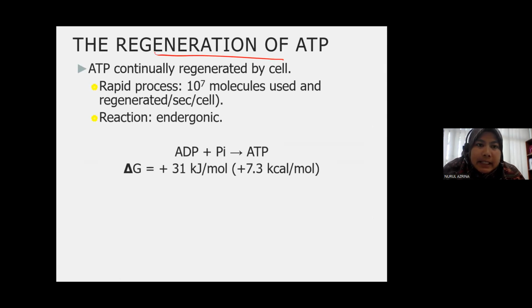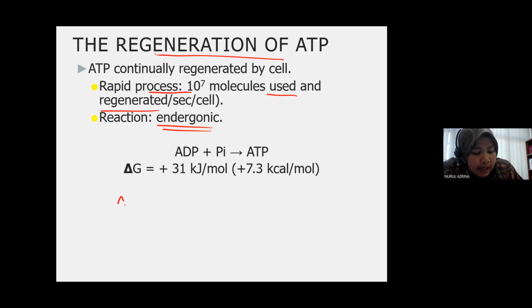Okay. Alright. Regeneration of ATP. So, seperti yang kita bincang tadi, ATP is continually regenerated by the cell. So, it is a rapid process whereby our cell can produce 10 to the power of 7, okay, 10 kuasa 7 molecule of ATP used and regenerated every second in every cell of us. And this reaction is endergonic.